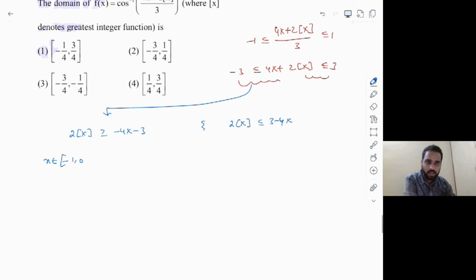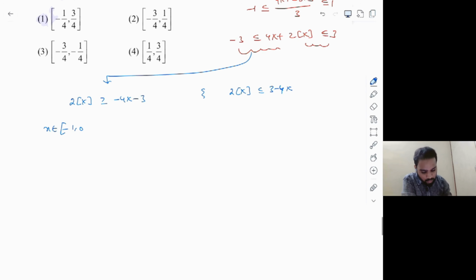Because each and every option is part of the -1 to 1 interval, I'm choosing only two cases here: either x belongs to -1 to 0 or 0 to 1. And what is the reason behind taking only these two cases? Because the step function is involved, right? We know that the step function breaks at x equals 0 in -1 to 1. That is the reason I'm breaking the interval into two cases. So let's call this case A: x belongs to [-1, 0).